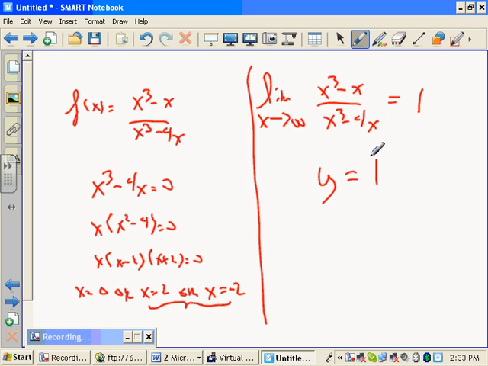Limits at infinity. What if we plugged in negative infinity? Would it matter? If we plug in negative infinity, this becomes negative, this becomes negative, this becomes negative, this becomes negative. All the negatives cancel, you get the same thing. So whether you go into plus or minus infinity, you get 1. So that's an asymptote on both sides. All right, so this helps you graph. In fact, that's probably part D is symmetry and part E is graph based on what you just found.